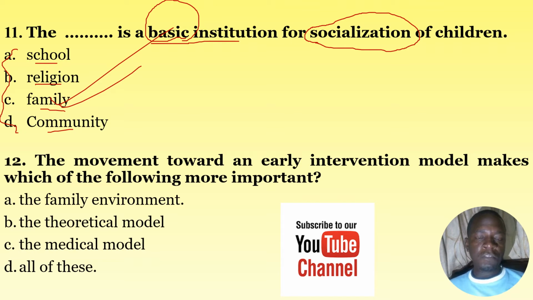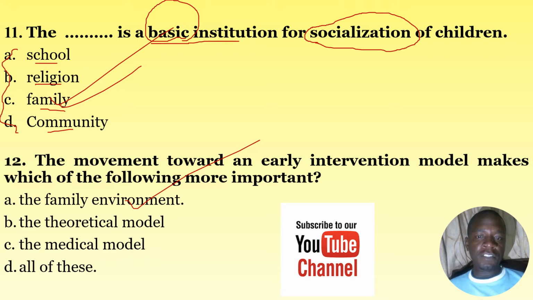Number 12, the movement towards an early intervention model makes which of the following more important? A, the family environment; B, the theoretical model; C, the medical model; D, none of the above. The question, the movement towards an early intervention model makes which of the following more important? The correct answer here is A,